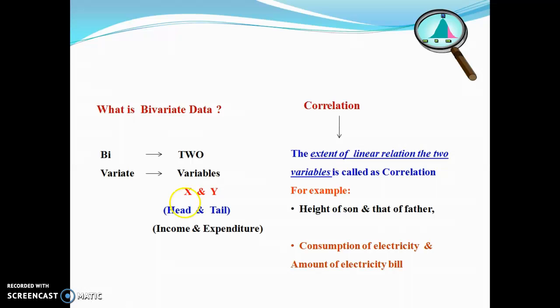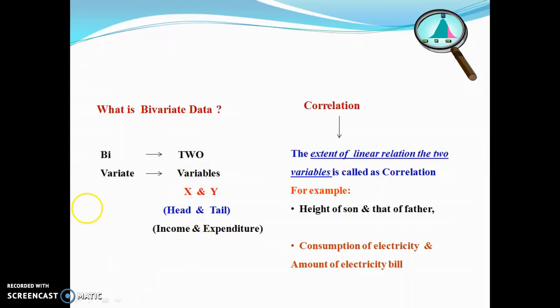So bivariate data means we require data regarding two concerned variables. Such data are called bivariate data.